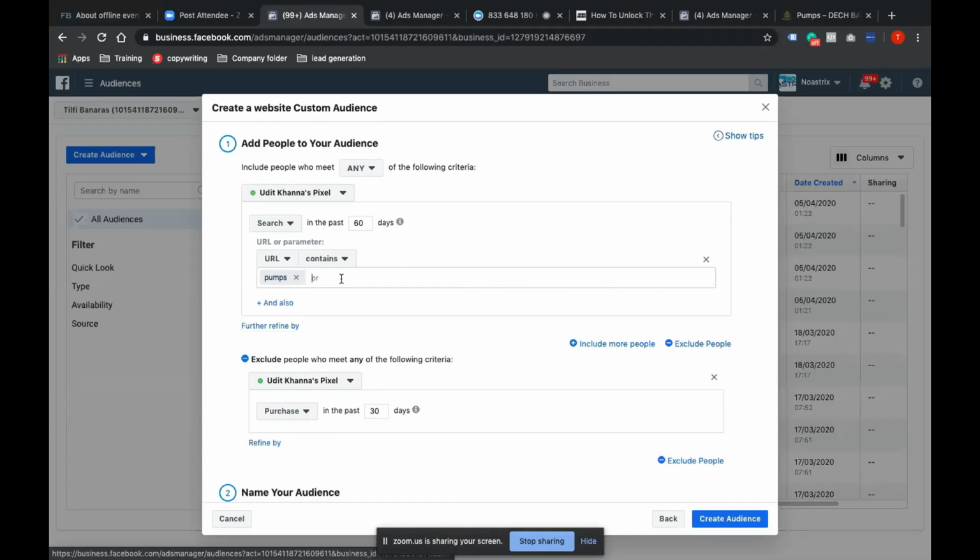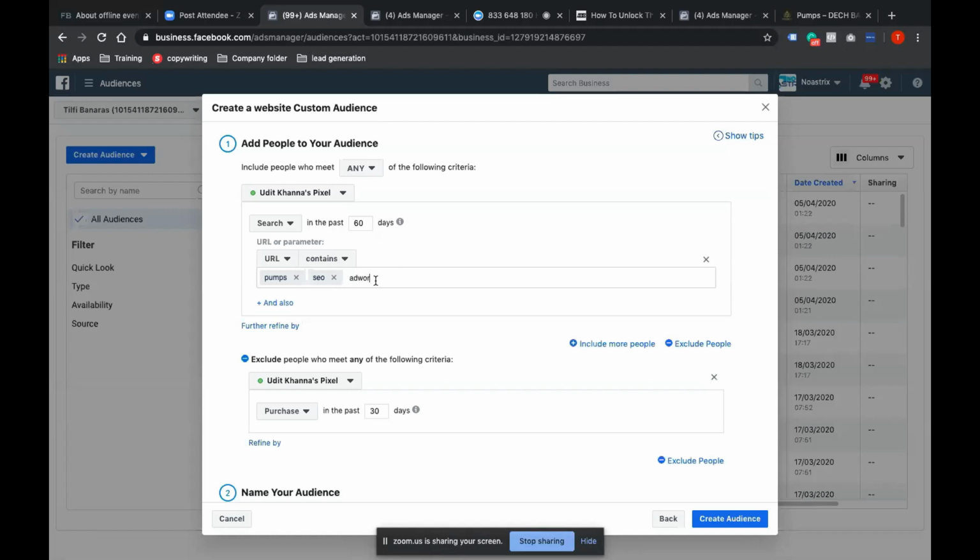So this is a very interesting thing, particularly for those people who have a good amount of products on their store, or who are in the service industry and have a very strong blog with various categories. So for instance, if you're into training, you can target all those people who have searched SEO on your site, or Google AdWords.